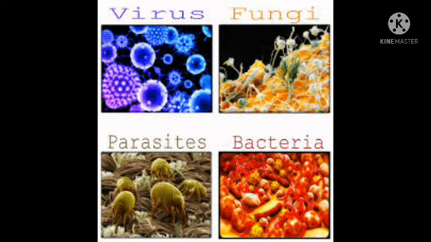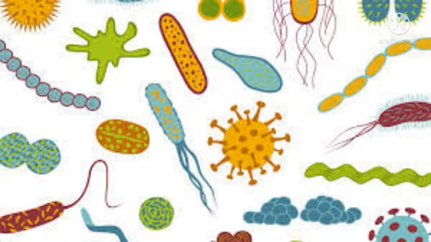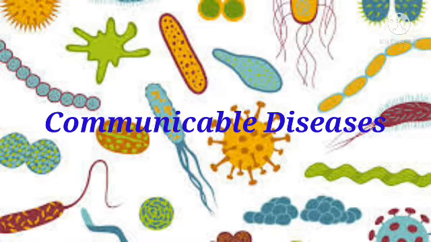Pathogens enter into our body through different ways, like air when we breathe, water when we drink, or food when we eat. They can also get transmitted by contact with an infected person or be carried through an animal. So microbial diseases such as cholera, common cold, chickenpox and tuberculosis can spread from an infected person to a healthy person through air, water, food or physical contact, and they are called communicable diseases.